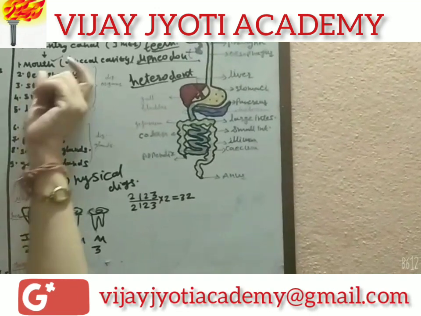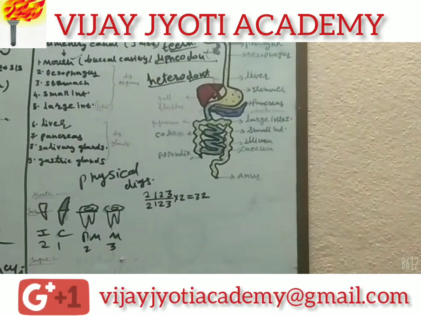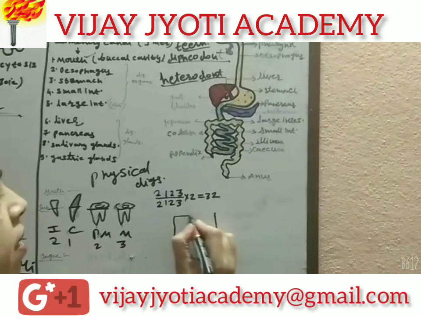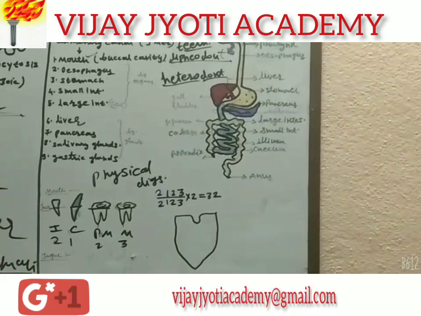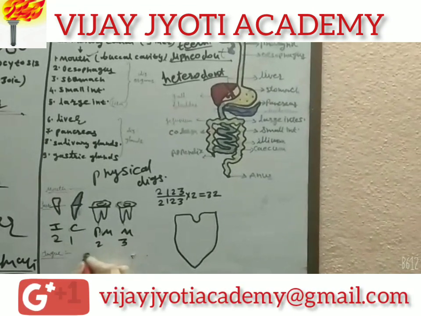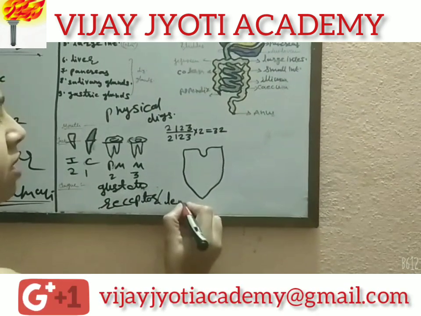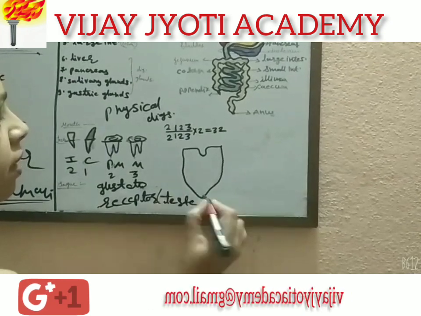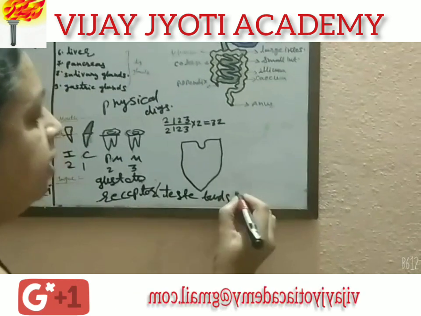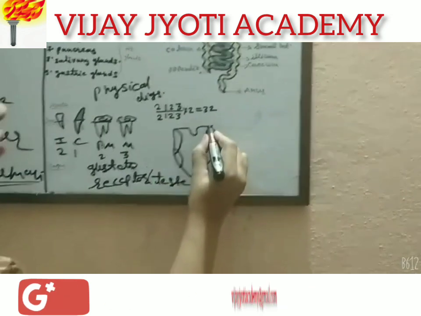Other than that, the mouth comprises the tongue. The tongue is a sense organ. It has the sense of taste and it bears different kinds of taste buds. These taste buds are also called gustatoreceptors. Gustatoreceptors are the taste buds which are present on the tongue, and they help us to recognize the taste of the food. They are of different kinds and they are responsible for recognizing the taste of our food.